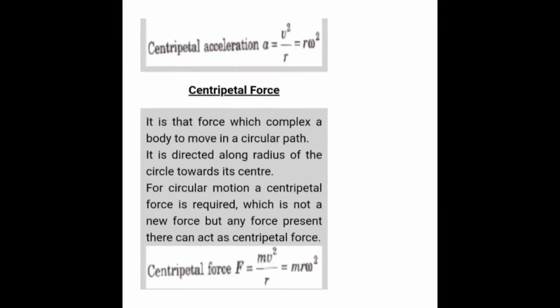Now in centripetal force we have tension in a string. There are many other examples that come under centripetal force, like when an object is being rotated in a circular direction by tying it with a string, the force on that string gives the centripetal force. That is, tension in the string equals the centripetal force, given by mv square by r, and centripetal acceleration is given by v square by r.